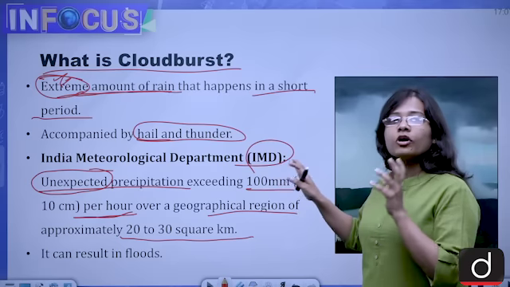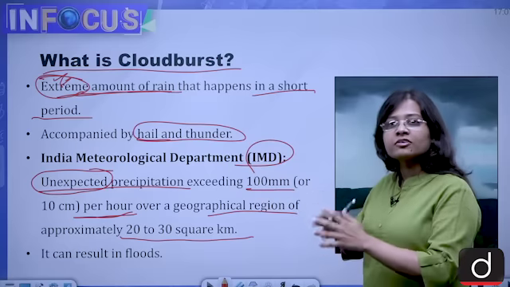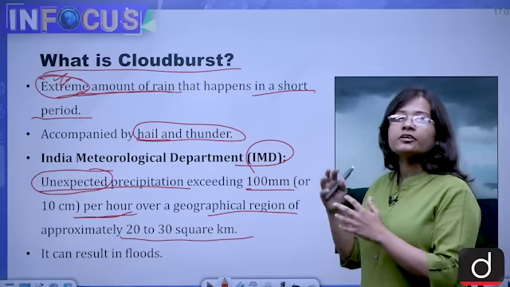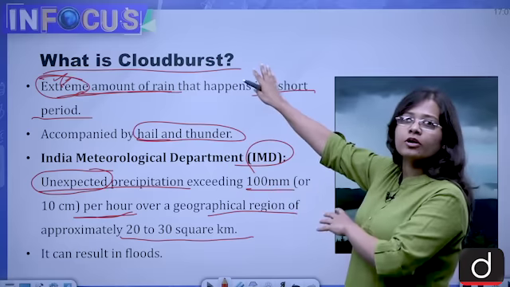So are you getting these definitions, that every rain which takes place in hilly regions and causes floods is not cloudburst? Cloudburst has some specific criteria, that when these things happen then only it is called cloudburst.